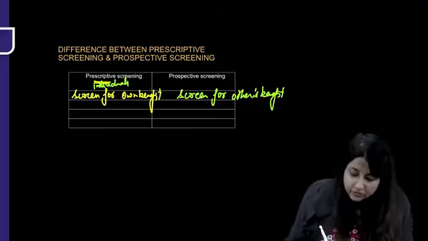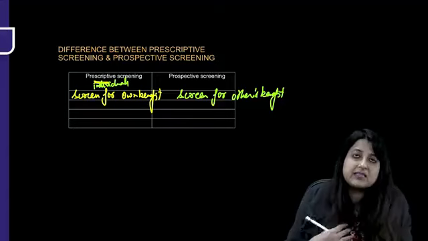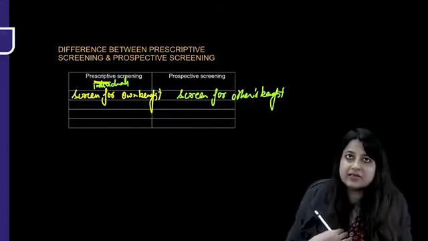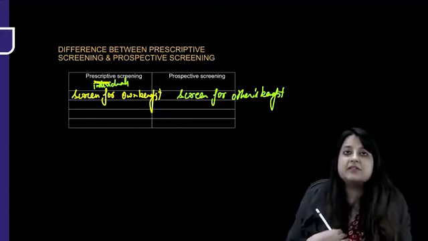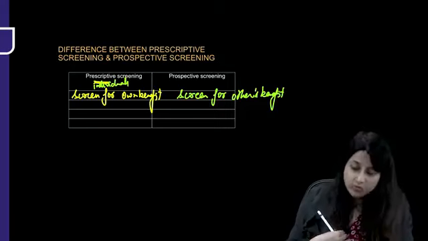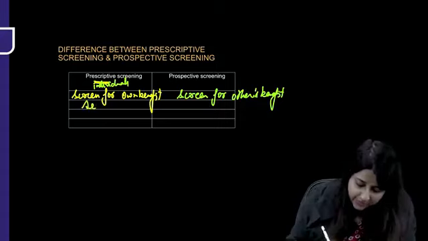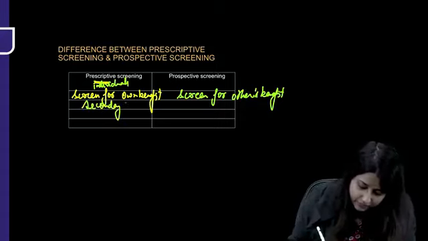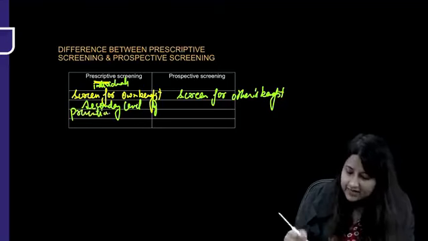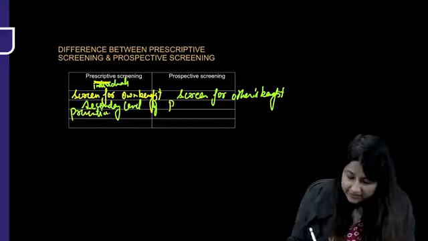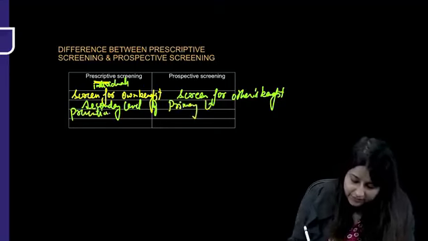others' benefit. Own benefit means prescribe, like we prescribe drugs; drugs are prescribed for our benefit. Similarly, screening is being done for your own benefit. So when you're screening for your own benefit, it becomes the secondary level of prevention. But when we are screening for others' benefit, it is the primary level of prevention.